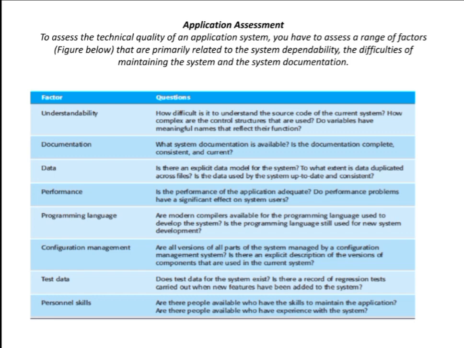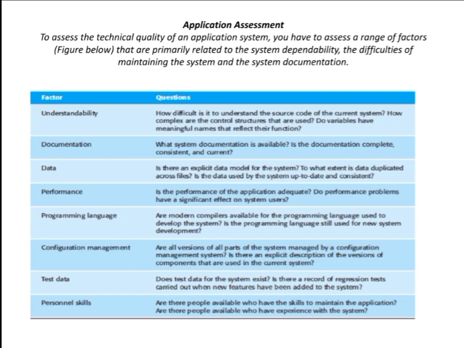Next, performance. If the performance of the application is adequate, you can usually use that. Or if any performance problems are there, you can't use the application that easily because performance is the main thing. If it's giving the performance, you can easily use the application. If it's not giving the performance, you can't use the application. That's the problem. Next, programming language. So are modern compilers available for the programming language used to develop the system?